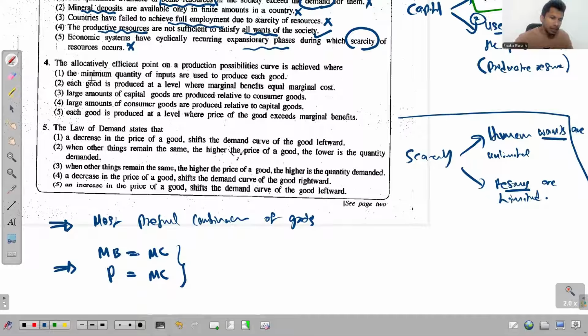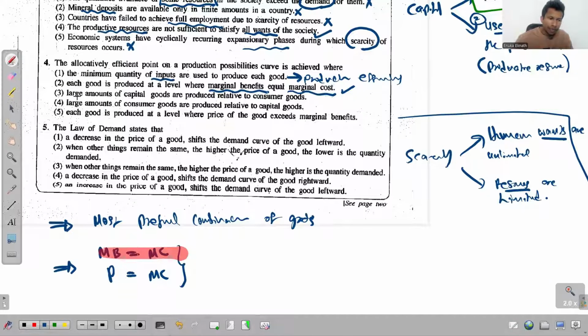Right, the first one says, the minimum quantity of inputs are used to produce each good. So this is what we recognize as productive efficiency, not allocative efficiency. Second one, each good is produced at a level where marginal benefits equal marginal cost. And that's what I explained here. Marginal benefit is equal to marginal cost. So that is the correct answer for this question 4.